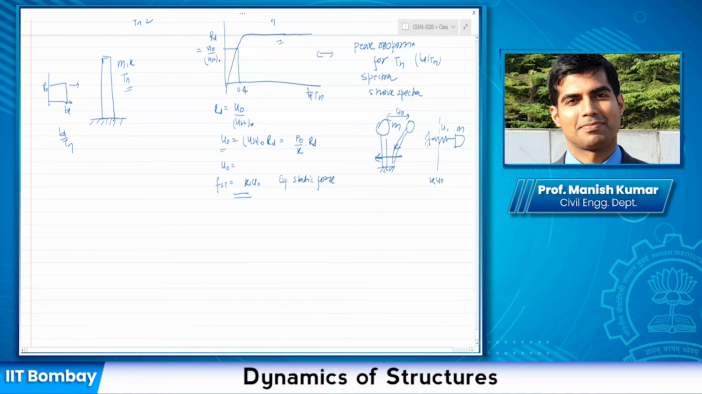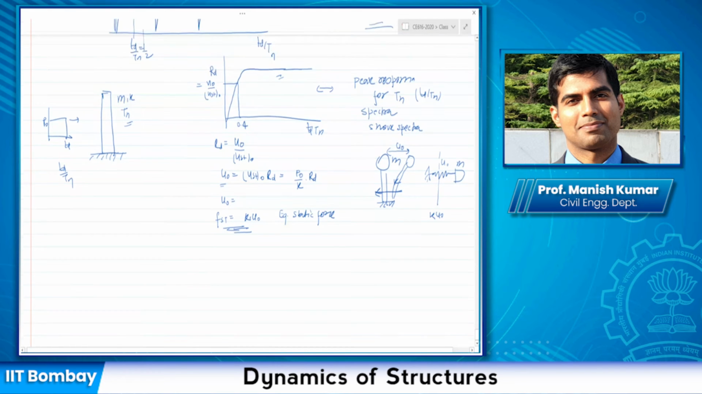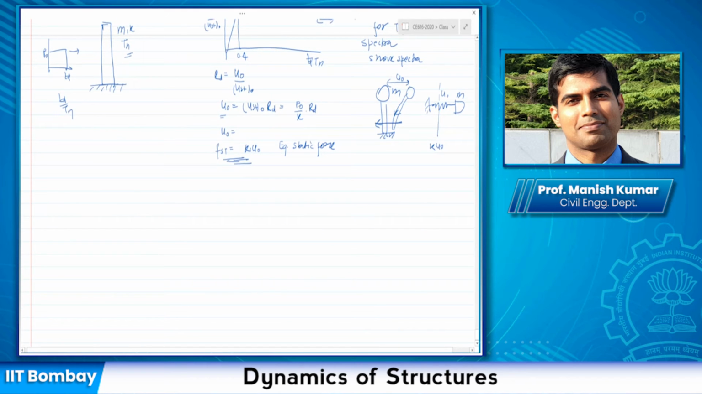If you found out the deformation, then this static force can also be found out. So this type of graph, RD versus TD by Tn, or any graph in which a peak response is given as a function of the time period of the system, is called a response spectra. We will also do this for seismic excitations in the upcoming chapters, but I'm just giving an introduction. What is a response spectra?